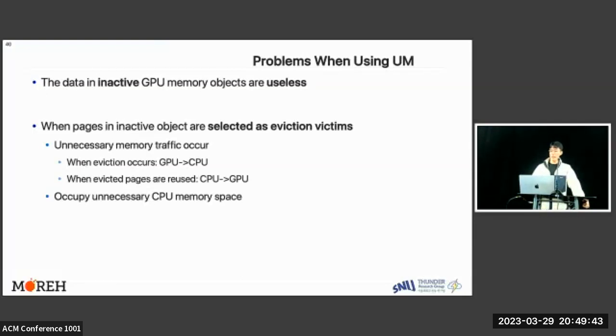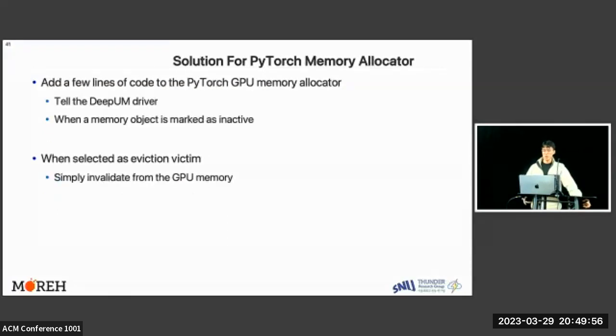When pages in an inactive memory object are selected as eviction victims, unnecessary memory traffic occurs between the CPU and the GPU. It also occupies unnecessary CPU memory space. To solve the problem, we add a few lines of code to the PyTorch GPU memory allocator to tell the DeepUM driver when a memory object is marked as inactive. When pages in the inactive memory object are selected as eviction victims, we simply invalidate them from the GPU memory.